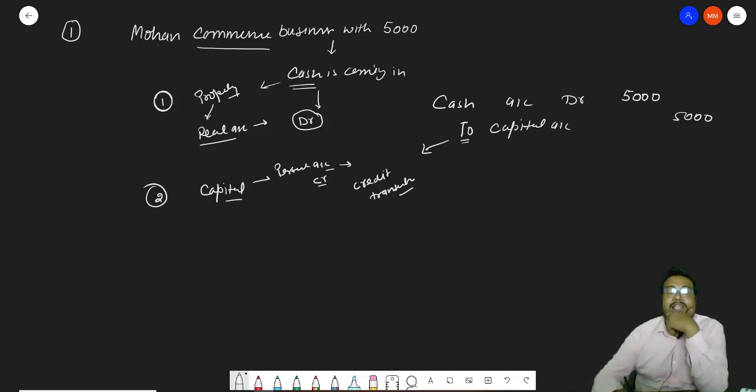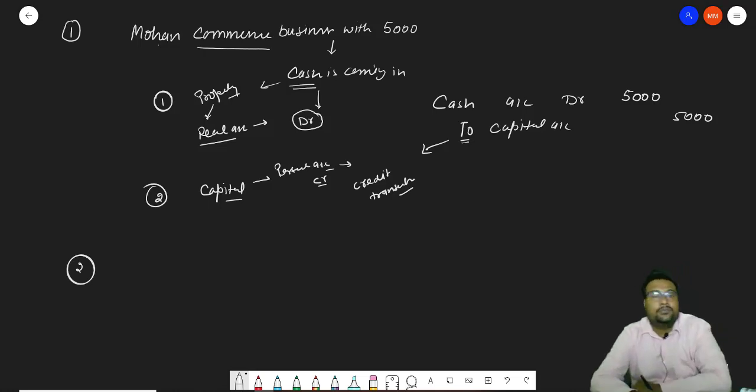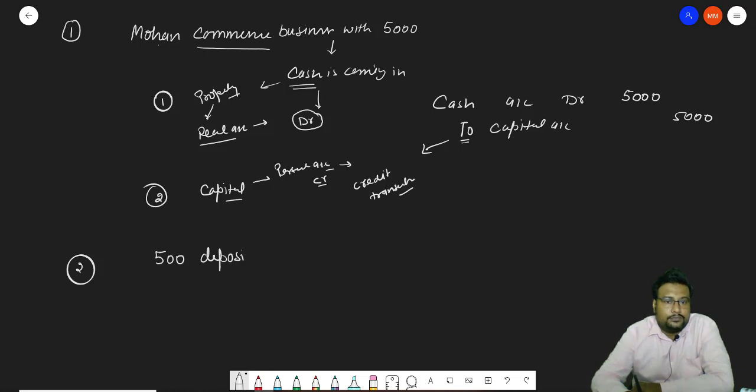Okay, it is clear, I think. Cash account debit 5,000 to capital account for 5,000. Similarly, we will take the second transaction and learn how the effect will be there. Look, out of that, 500 deposited to SBI Bank.